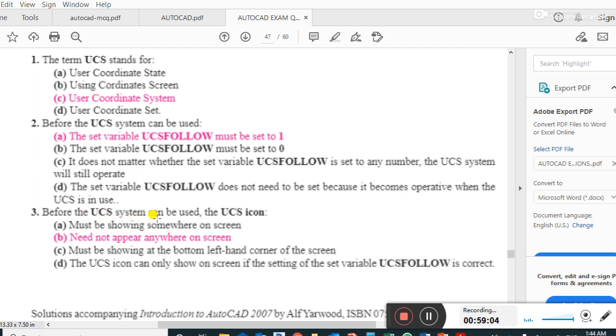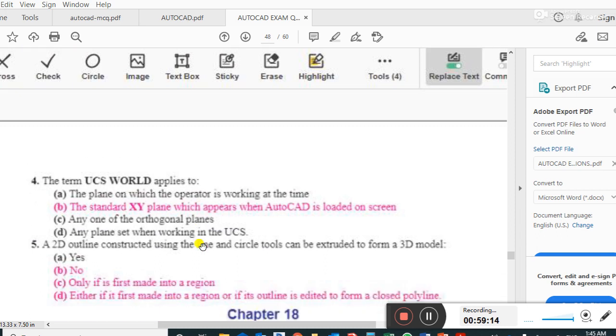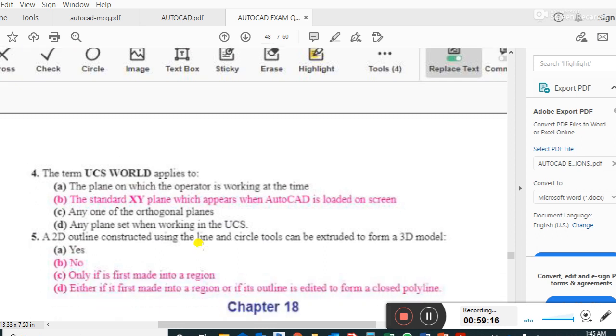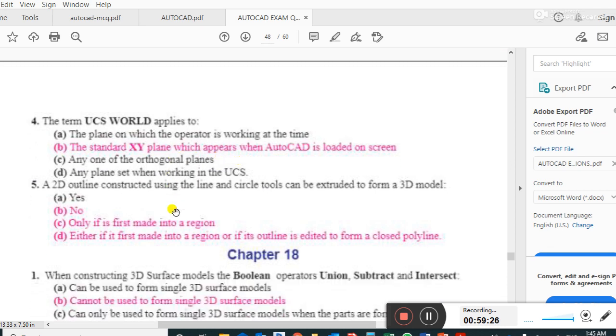Before the UCS system can be used, the UCS icon needs to appear anywhere on the screen. The term UCS world applies to the standard XY plane which appears when AutoCAD is loaded on a screen.